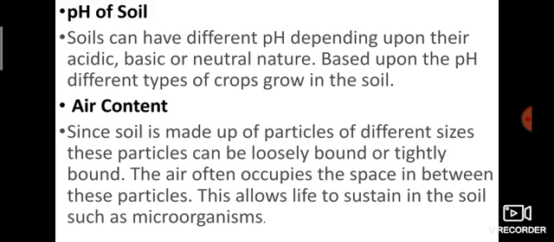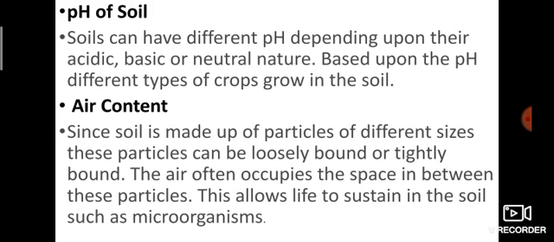Okay. Next one. pH of soil. Soils can have different pH depending upon their acidic, basic or neutral nature. Based upon the pH, different types of crops grow in the soil. For example, the pH level more than 7 means it is basic in nature. Less than 7 means it is acidic in nature.